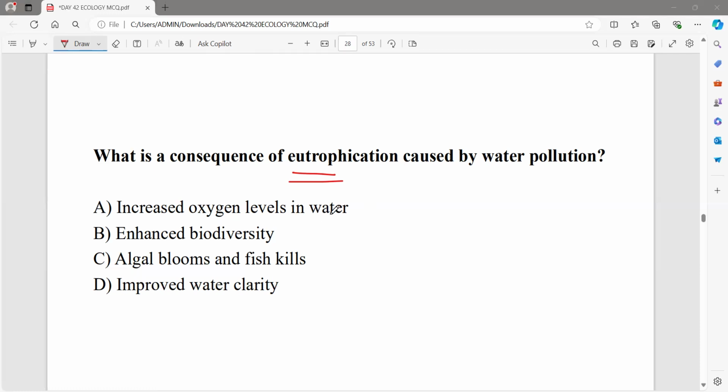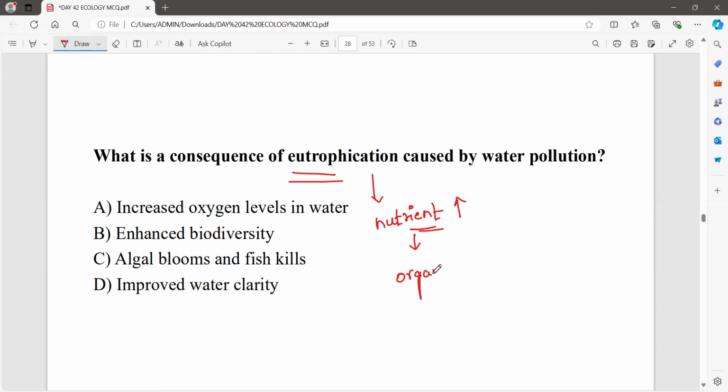Anybody know? See, a lot of nutrients will be accumulated in this particular water body. Yeah, very good. That will be nutrient enrichment. This is the proper word to use. There will be a lot of nutrients, and if there is more food in that environment, who is getting infected?